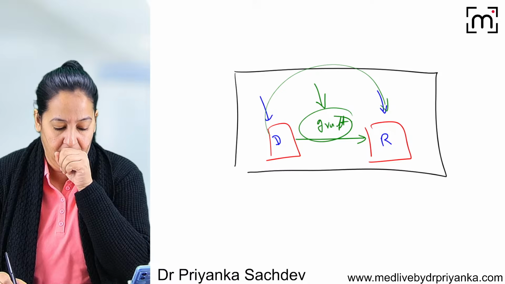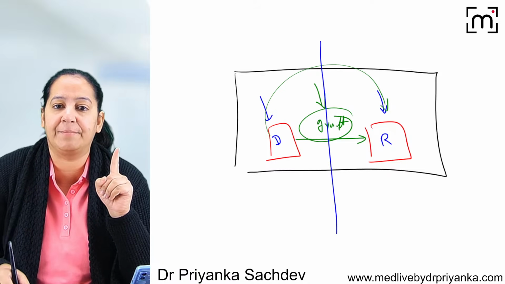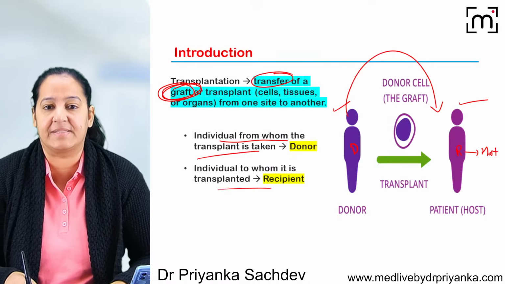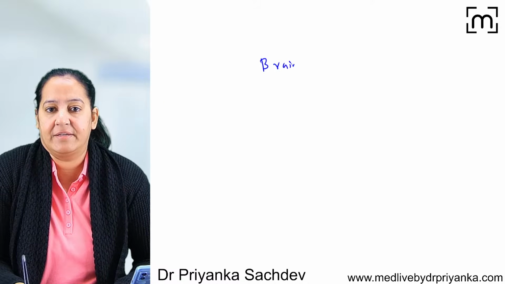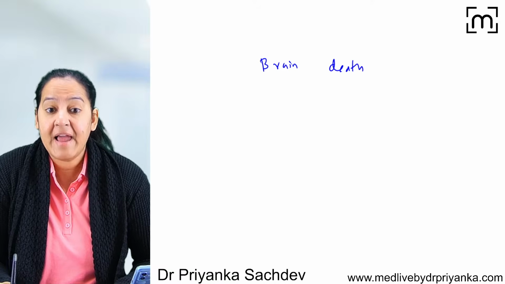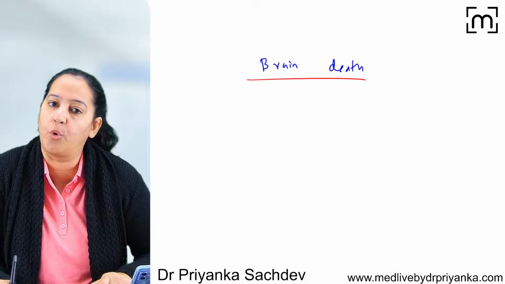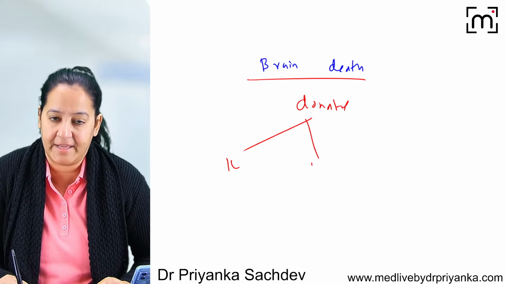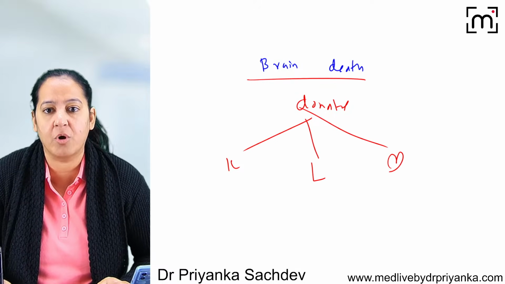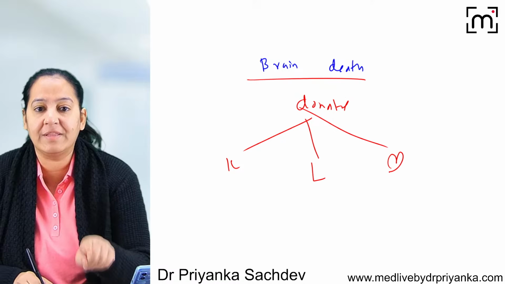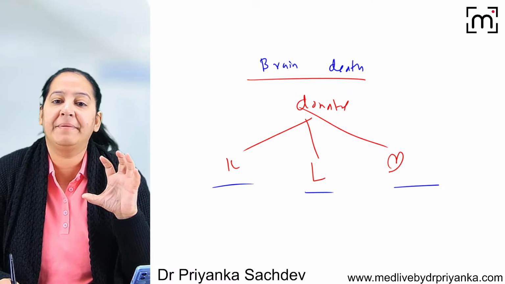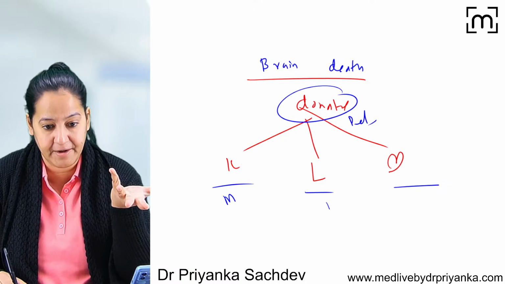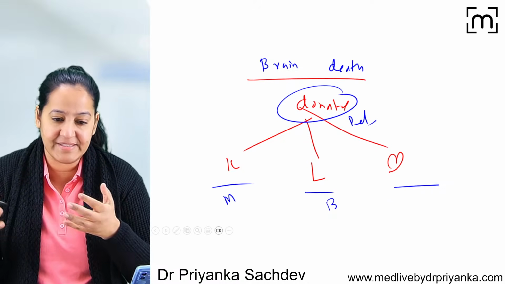But sometimes it's not possible that the donor and recipient are in the same hospital. Maybe the cities are different. For example, there is a person who has brain death. The brain is damaged, and the family of that person wants to donate all the organs. Now we want to take the kidneys, the lungs, and the heart, and the recipients of all these organs are present in different cities. Maybe the donor is from Delhi, the kidney recipient is present in Mumbai, the lung recipient may be present in Bangalore, maybe different cities are there.